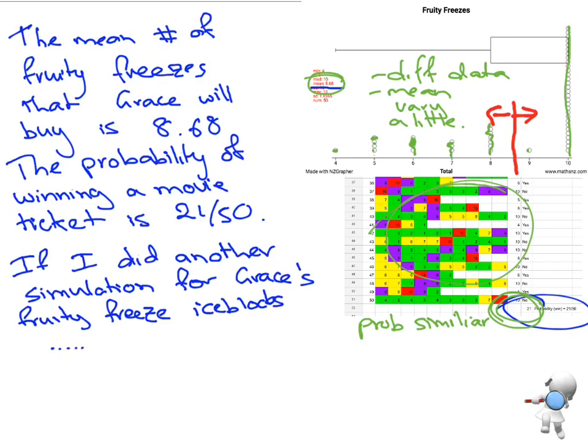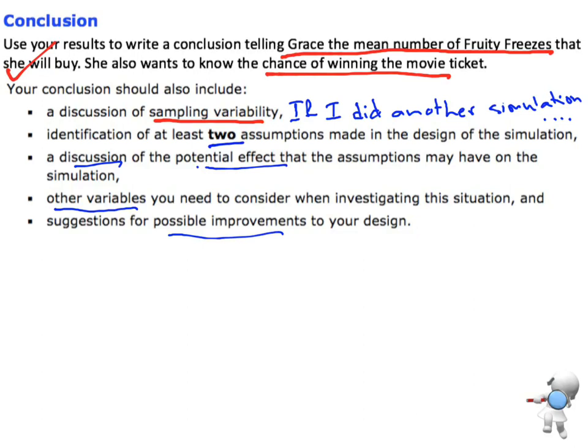Then I'm going to leave this for you to fill in yourself, because I want you to talk about what would happen with the data, what would happen with the mean, and what would happen with the probability. Okay, so that's that section of it, the discussion of sampling variability.